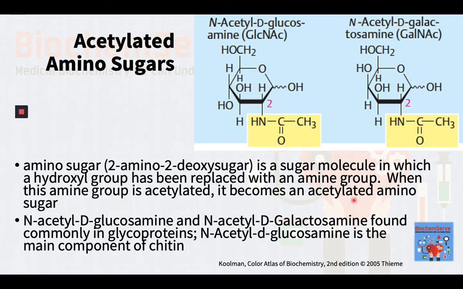In organic chemistry, an amino sugar, or more technically a 2-amino-2-deoxysugar, is a sugar molecule in which a hydroxyl group has been replaced with an amine group. When this amine group is acetylated, it then becomes an acetylated amino sugar. The acetylated amino sugars N-acetyl-D-glucosamine and N-acetyl-D-galactosamine are often encountered as components of glycoproteins. More than 60 amino sugars are known, with one of the most abundant being N-acetyl-D-glucosamine, which is the main component of chitin.